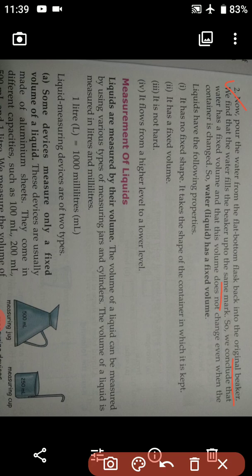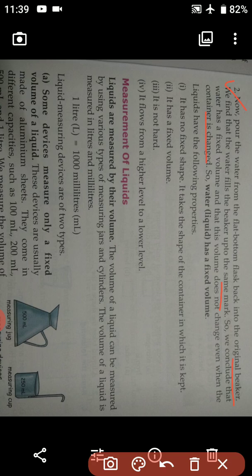So we conclude that water has a fixed volume and this volume does not change even when the container is changed. That means water has its volume fixed, and this volume does not change even if we change the container.